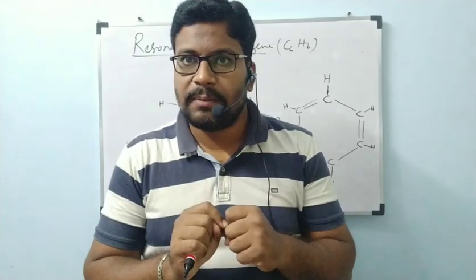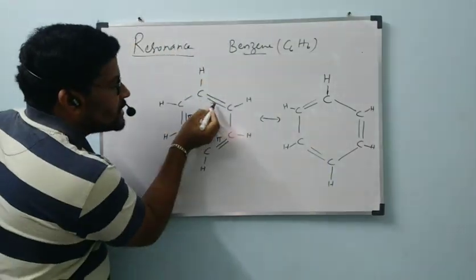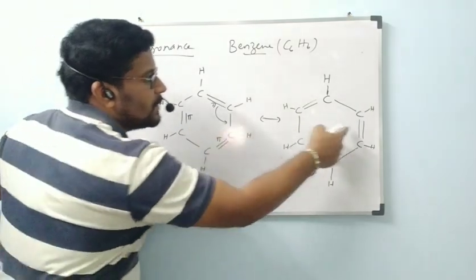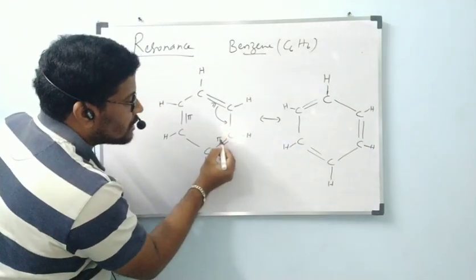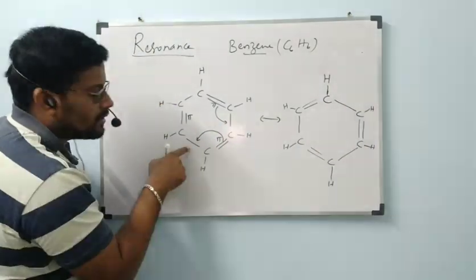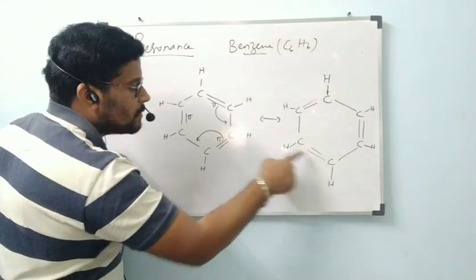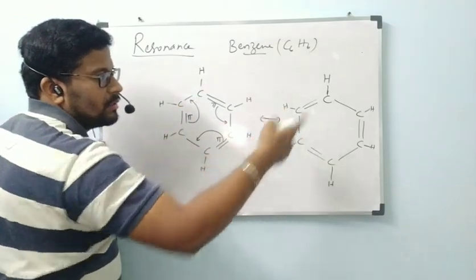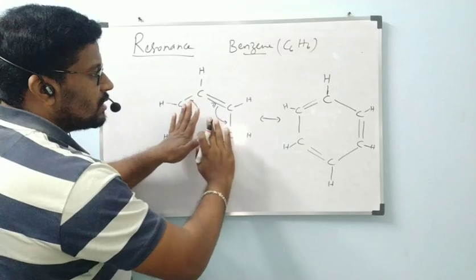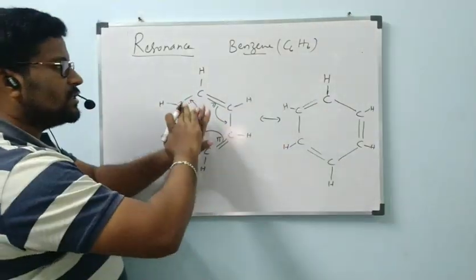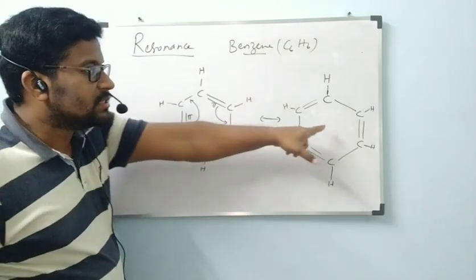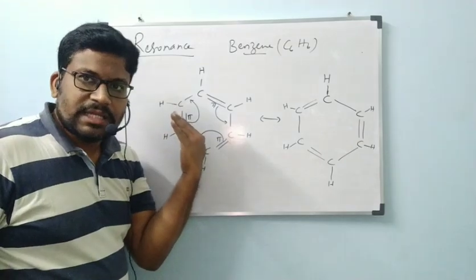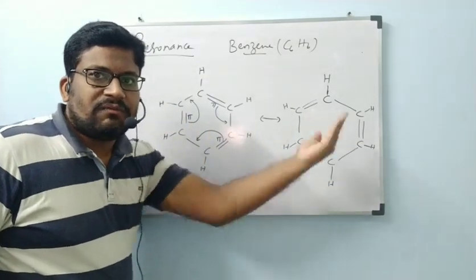Because of that, this pi bond which is present here can be moved into this single bond. Then this bond will become a double bond. Next, the pi bond which is present here is shifted here. Then this one becomes a double bond and here it becomes a single bond. Like that, this structure is changed to this structure. Again, this structure will be changed to this structure. Don't think that it is stable in this one also. Stable means fixed. Immediately it will change to this side, and again this structure, fluctuations will happen.